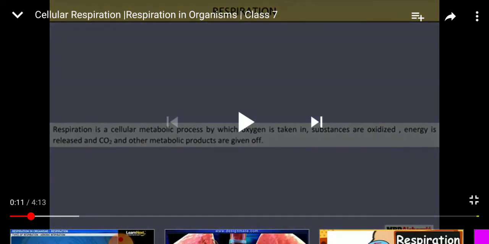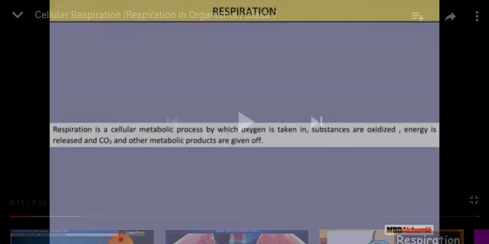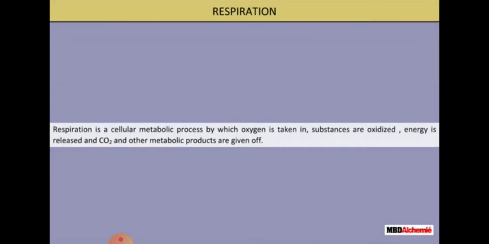And what is cellular respiration? Cellular respiration means the cells use oxygen to break down glucose in the food into carbon dioxide and water, and release energy in this process. This is known as cellular respiration.